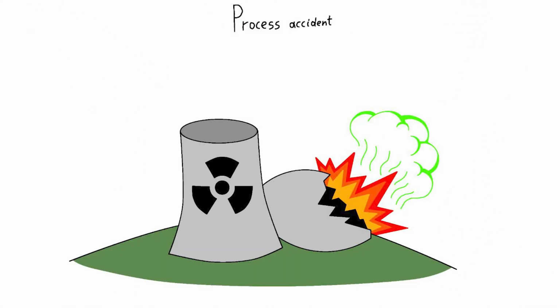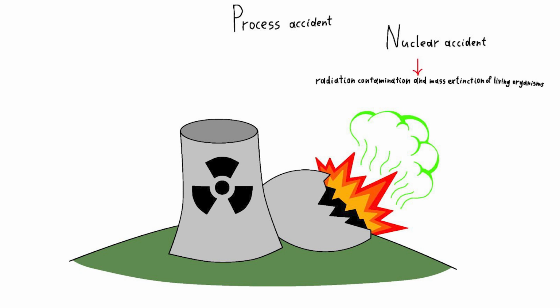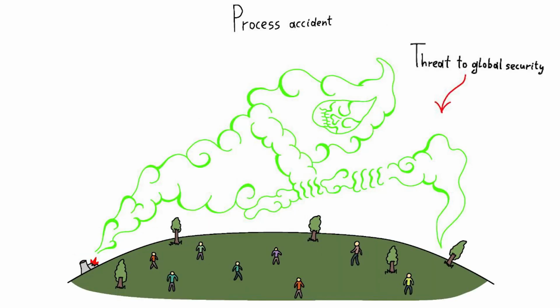Process accident. A major technological accident, such as a nuclear accident at a nuclear power plant or a release of radiation from a nuclear waste repository disaster, can lead to radiation contamination and mass extinction of living organisms in the affected area. A technological accident at facilities with nuclear or chemical capabilities may pose a threat not only to a particular region, but also to global security, especially if the accident results in the release of radioactive or toxic substances into the atmosphere or water resources.